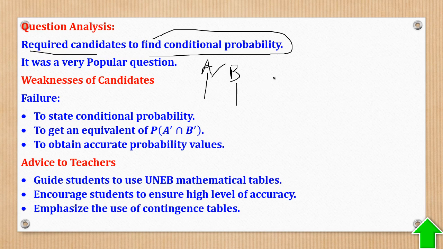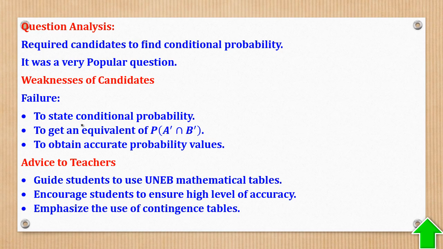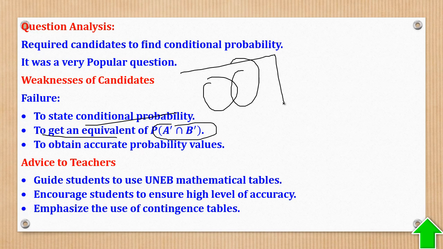And how is it expanded? The numerator will be the intersection of both, and the denominator will be what comes after the slash. So failure to state the conditional probability was a challenge. Failure to get the equivalent of this, how to get this. So it was easier. You can either choose to use a set Venn diagram or you use a contingency table.